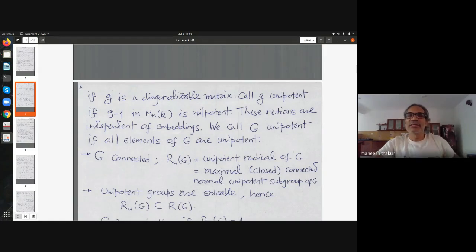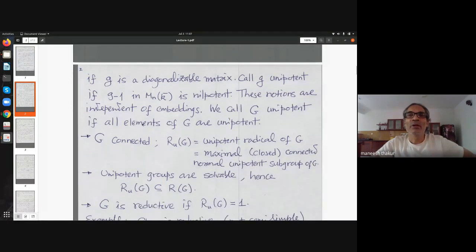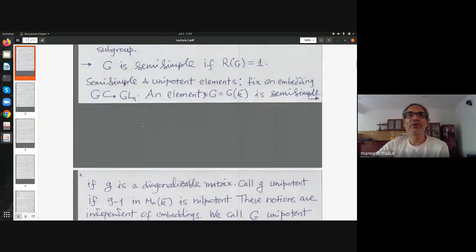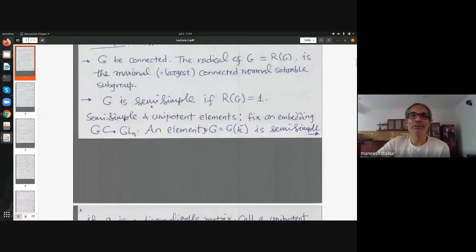One can show that these notions really are independent of the fixed embedding. So they are intrinsic to the structure of G. And by definition, G is a unipotent group if all elements of G are unipotent. This is certainly not similar to defining G to be semi-simple.